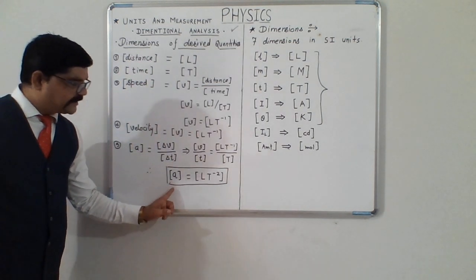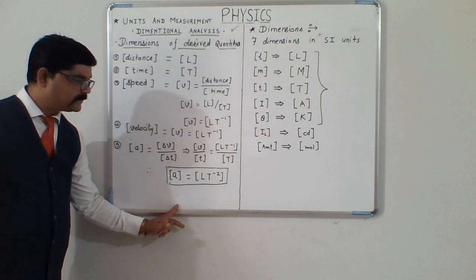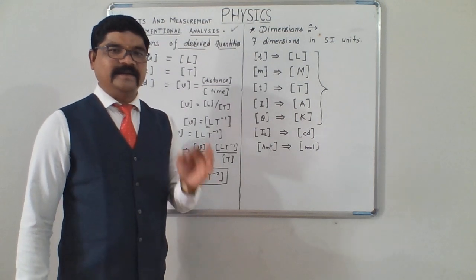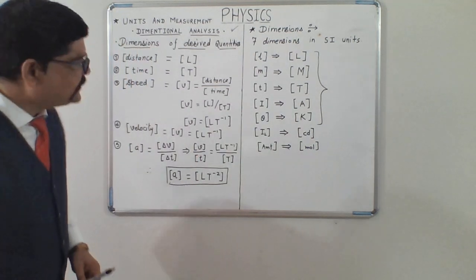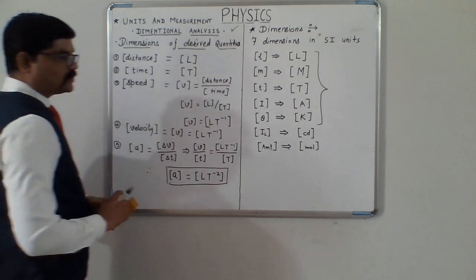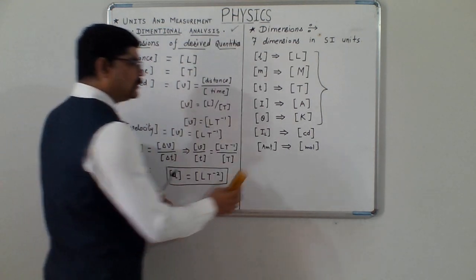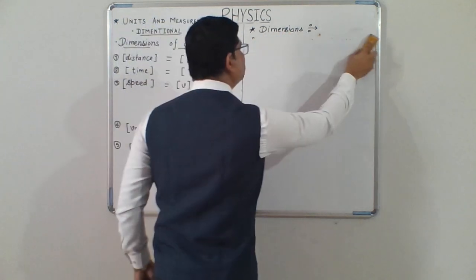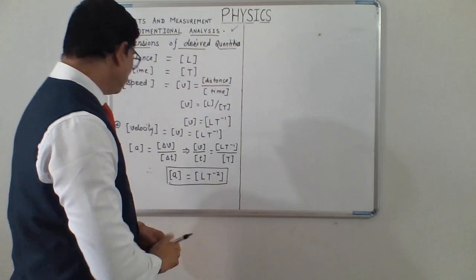Since we know dimensions of A and dimensions of mass, we can readily calculate dimensions of force now, which is another quantity in the derived form. So let me take it. Dimensions of force.